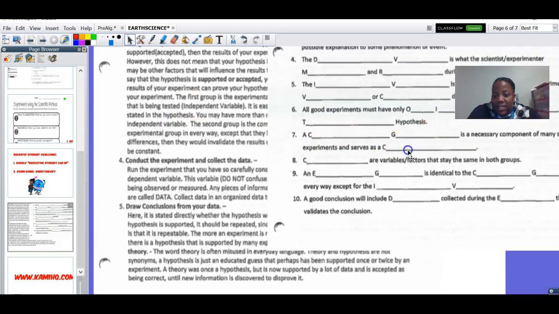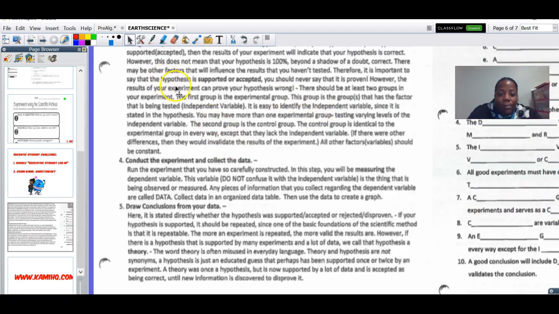Blank is a C and a G. The second is the control group. The control group is identical to the experimental group in every way, except they lack the independent variable. If there were other differences, then they would invalidate the results of the experiment. All factor variables should be constant. All the words you need are right in that paragraph there.